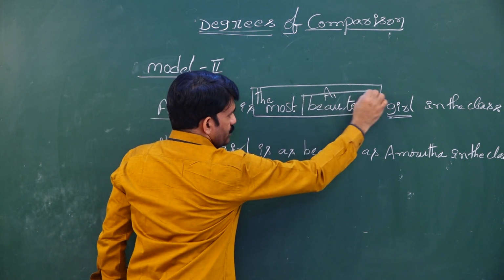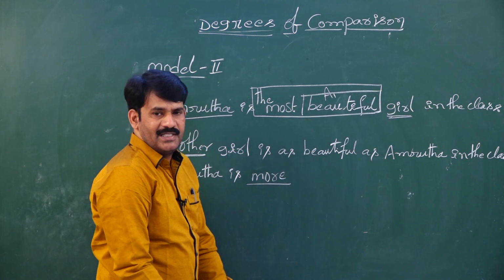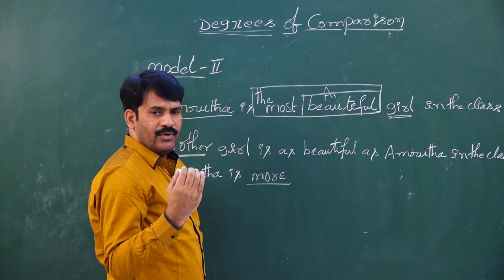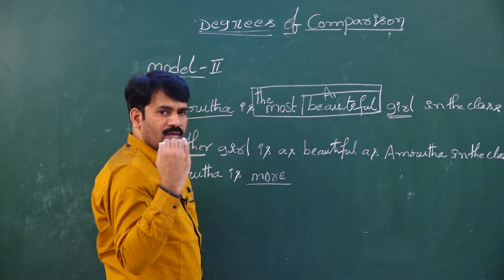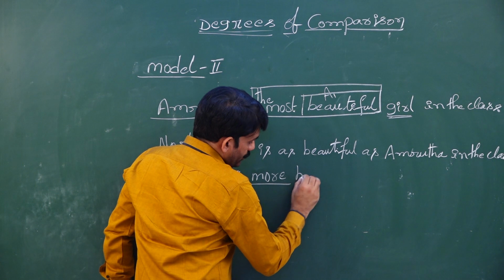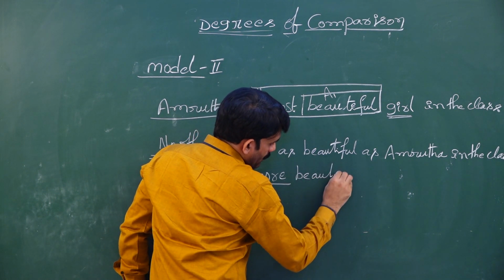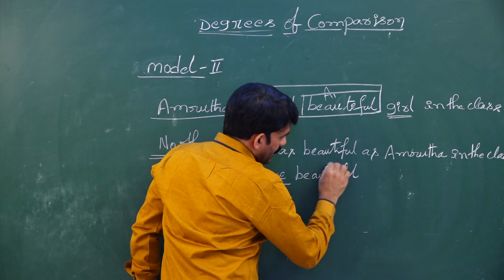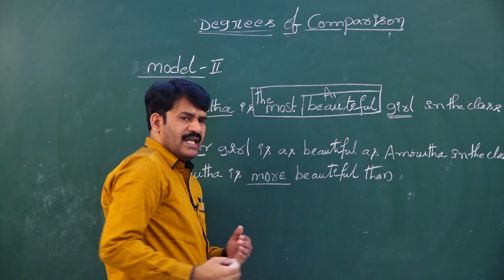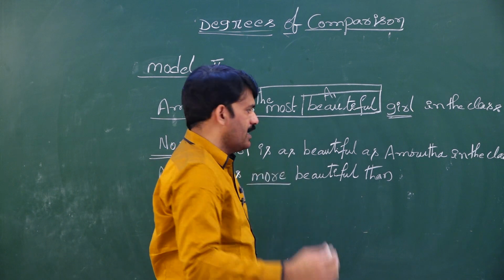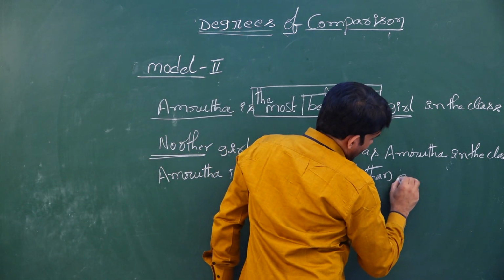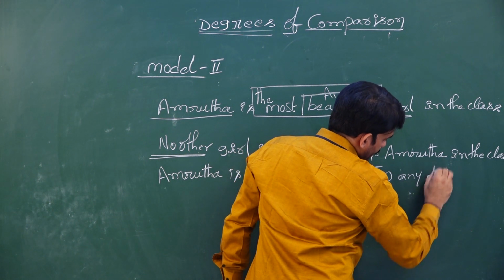Moreover, the adjective given in the sentence is a polysyllabic word. When polysyllabic words are given, you have to write more for comparative form, most for superlative form. Amruta is more beautiful than any other. Remember, whenever no other is used, you need to use than any other.